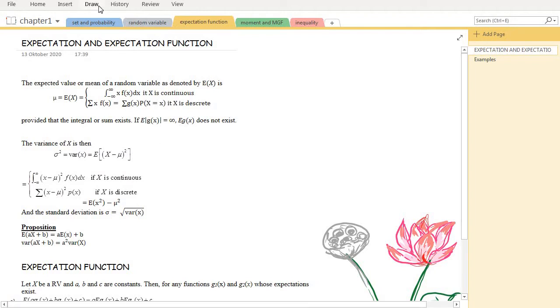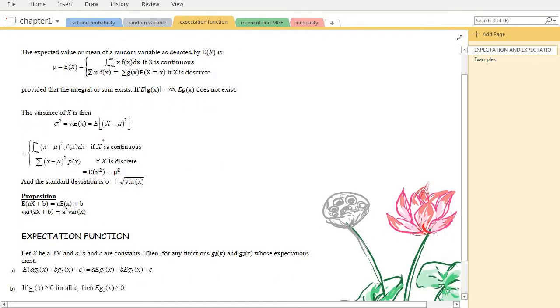Okay, so then we also can find the variance of x using the expectation function. The variance is defined to be the expected of the term x deviating from mean mu in square form. Okay, so this one is the variance. This formula can be equivalent to the formula mentioned here.